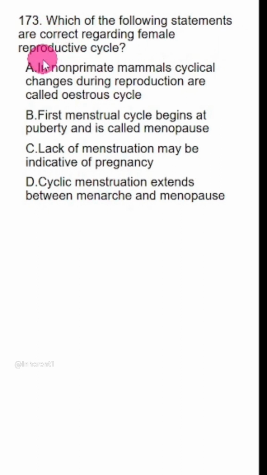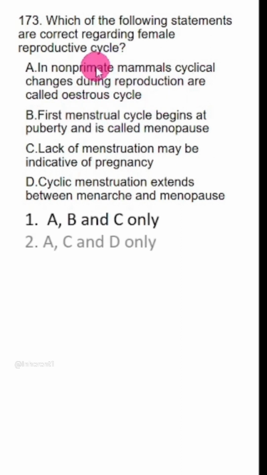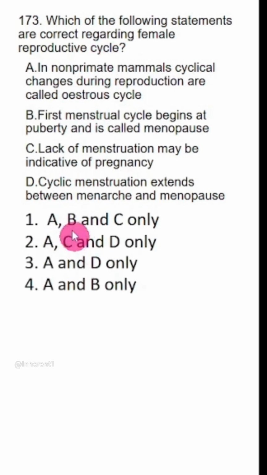So there are 4 different statements. Which of the following statements are correct regarding female reproductive cycle? In non-primate mammals, cyclic changes during reproduction are called estrous cycle. Now, in case you don't know this point, just check the options. A is in every option. That means this is a correct statement. So don't get anxious, don't get scared if you come across any unfamiliar term.